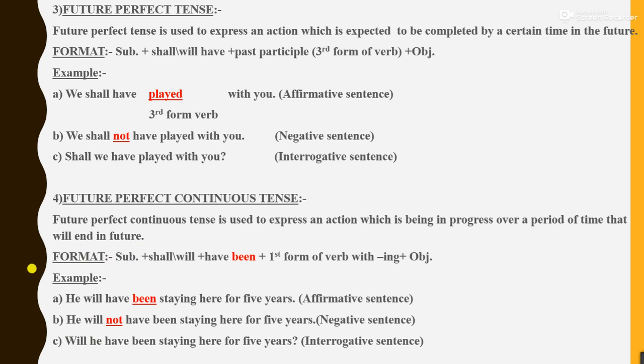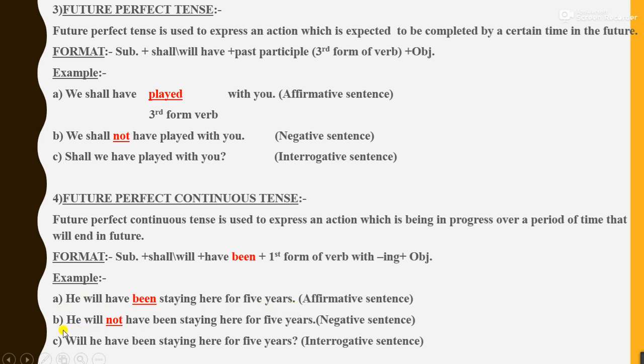For this, format is subject plus shall or will plus have been plus first form of the verb with ing plus object. Here I have highlighted the word been, the extra word which comes soon after have. For example, number A, he will have been staying here for 5 years.